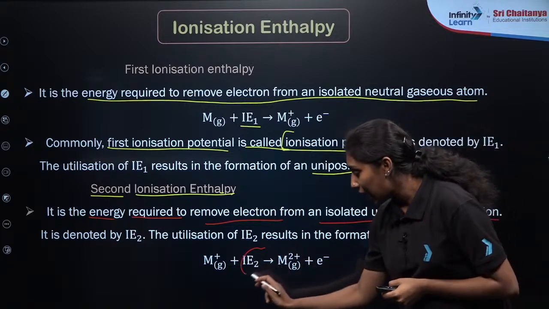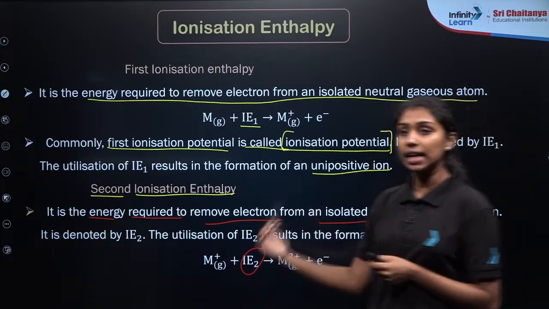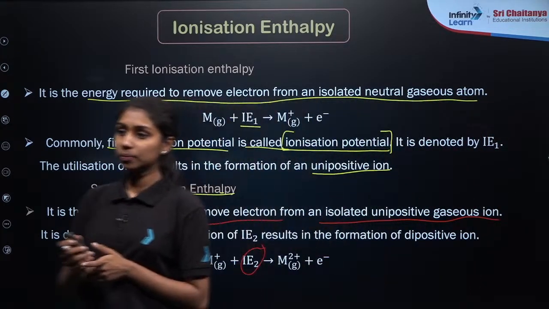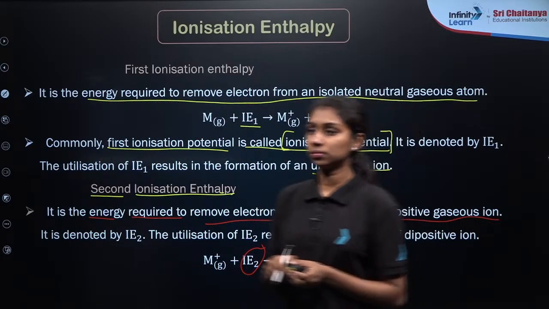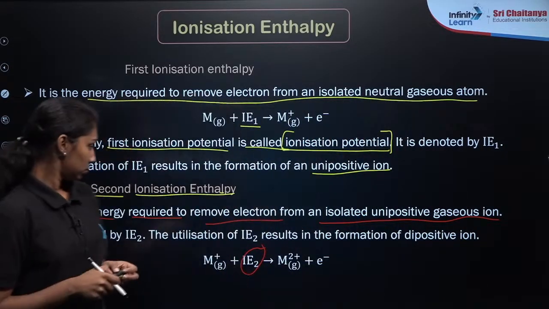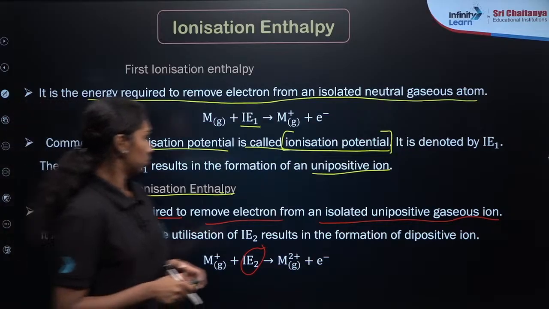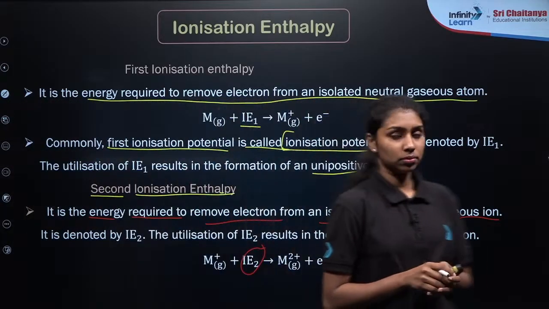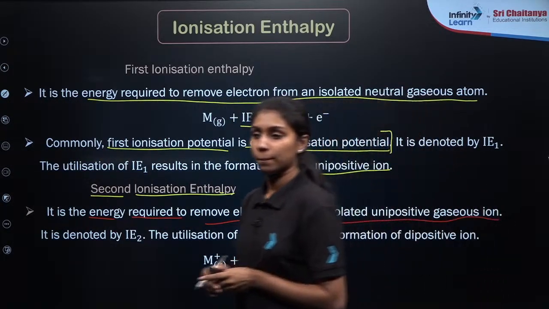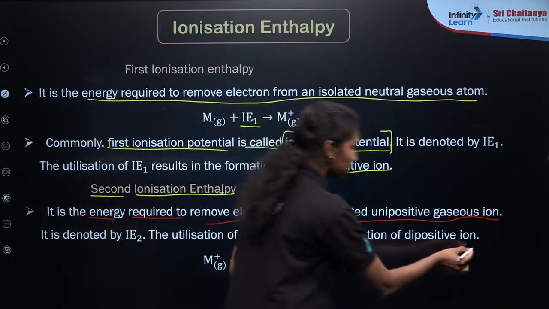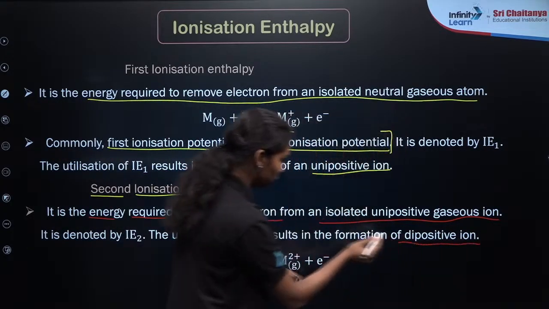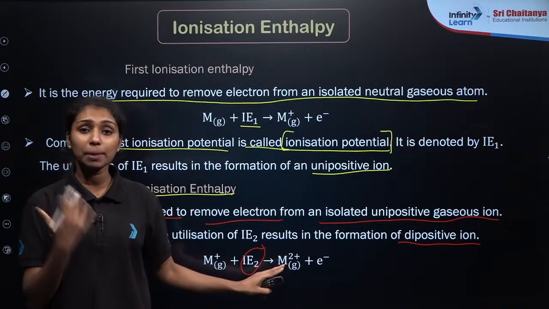This is represented by IE2, which stands for second ionization enthalpy. Clear? So this will be the di-positive ion. Two positive charges are present there, so it is a di-positive ion.